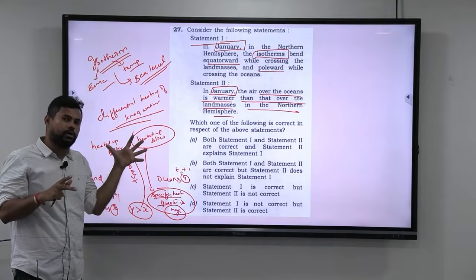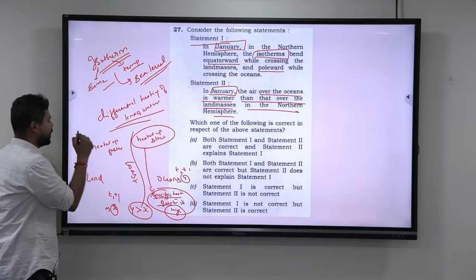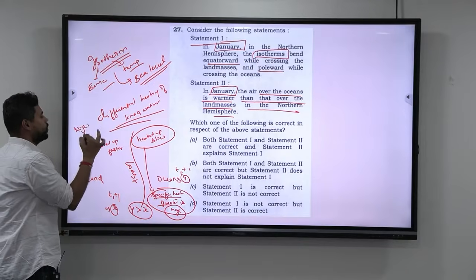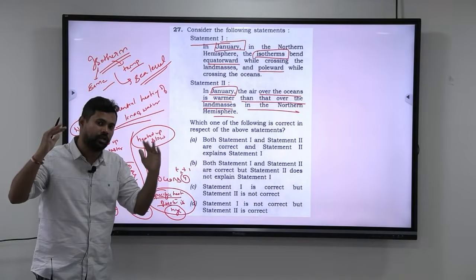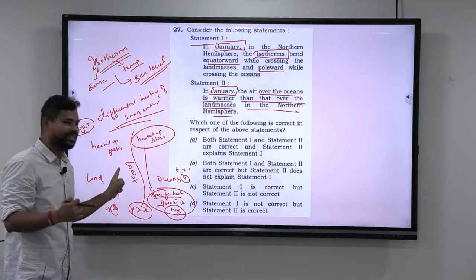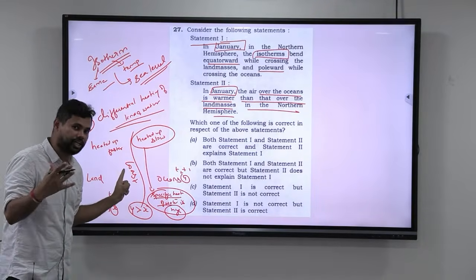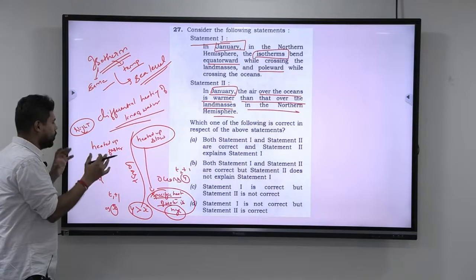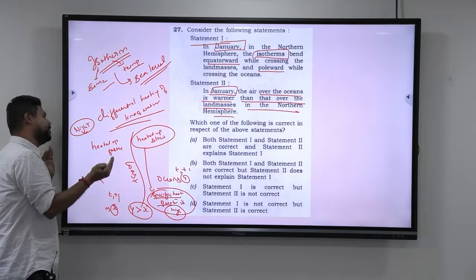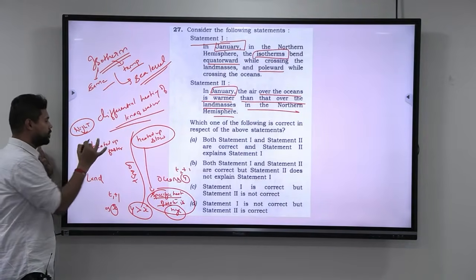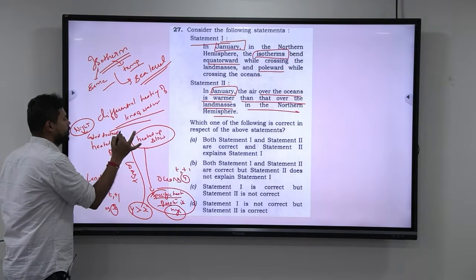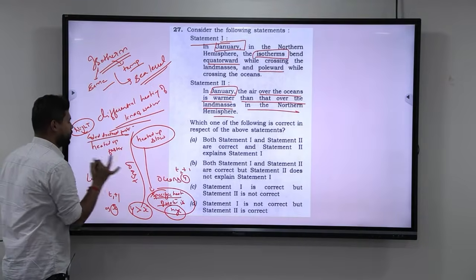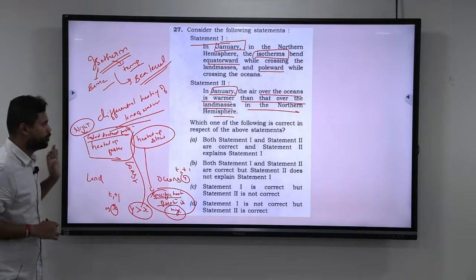When it is night time, we know that the oceans and the land both are losing heat through terrestrial radiation. Which will lose the heat faster? It is the land. The land will lose the heat faster. So basically the land will get heated up faster, and the land will also get cooled down faster. So this logic is very, very important.